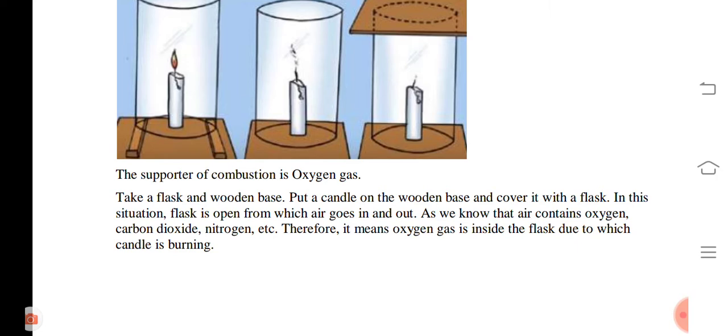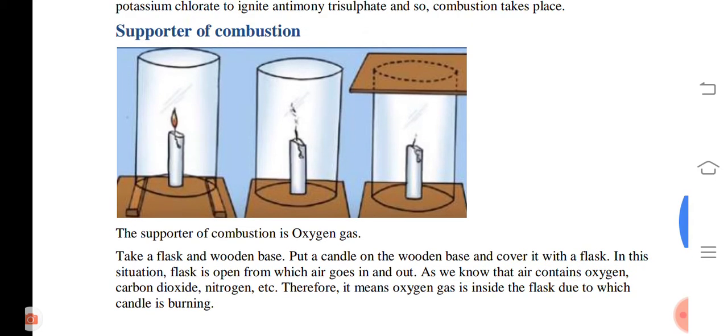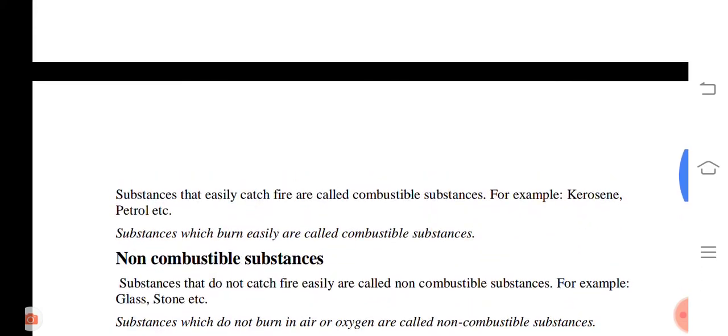In the second chimney the candle is not getting air from the bottom, so it produces smoke. In the third chimney it does not get air from anywhere; the air present in that chimney is burned for that period of time and after that the candle goes off. So that shows that any substance requires air to burn, right?